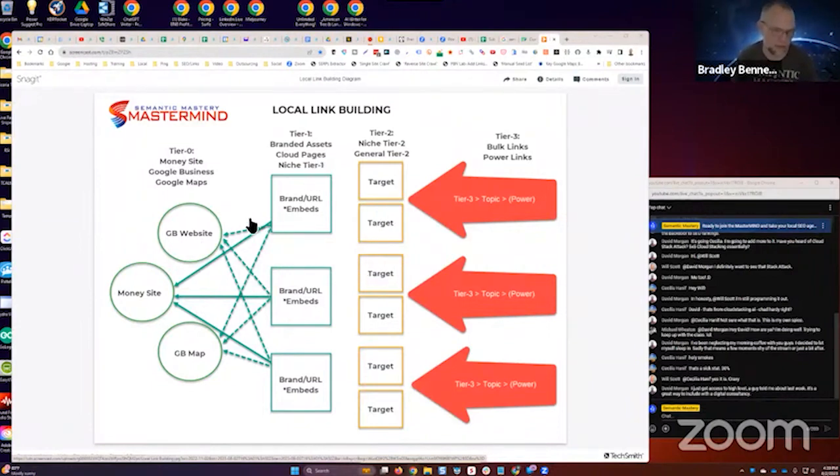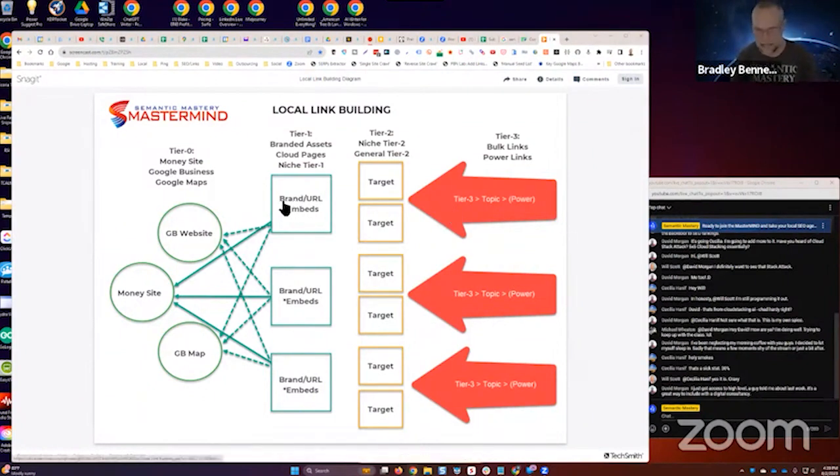So that's just the way that we basically build links. Again, it's a loose rule. We make modifications as needed. Every project is different. We always analyze what we're linking to to determine the most appropriate strategy, but these are loose guidelines to go by. The same thing goes with press releases.